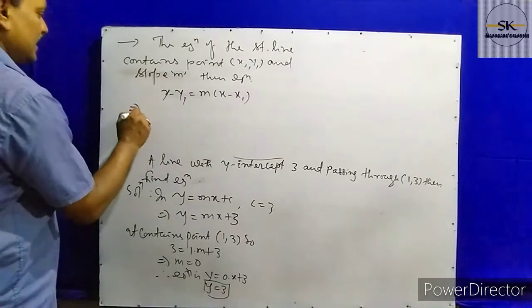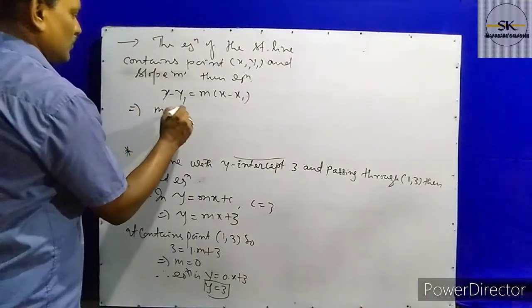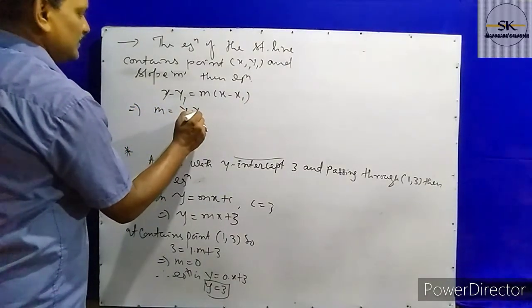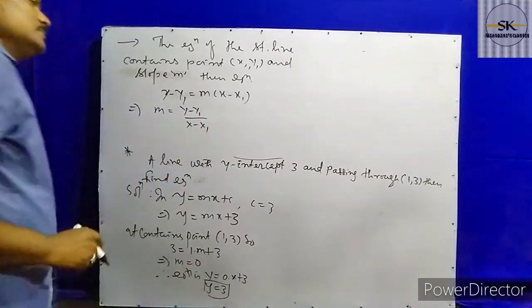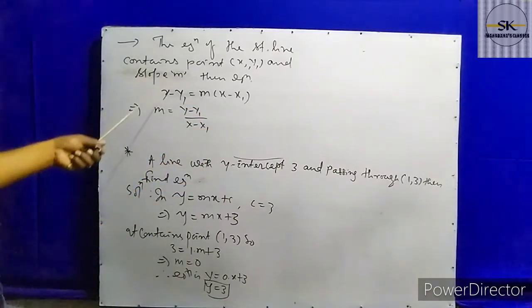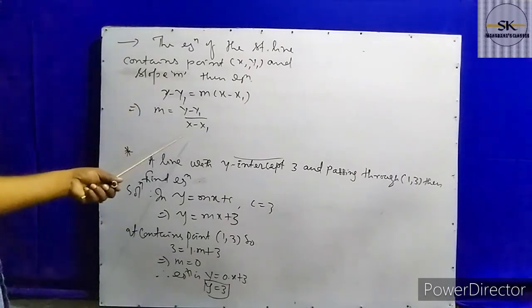You can also write it as m equals (y minus y1) by (x minus x1). So instead of m, you put m equal to (y minus y1) by (x minus x1).